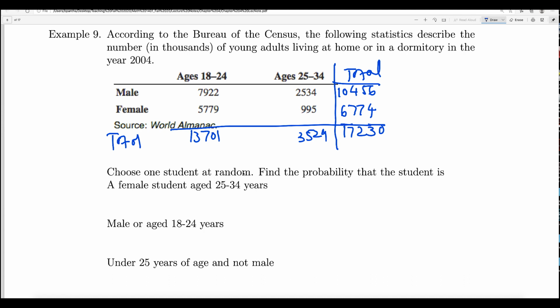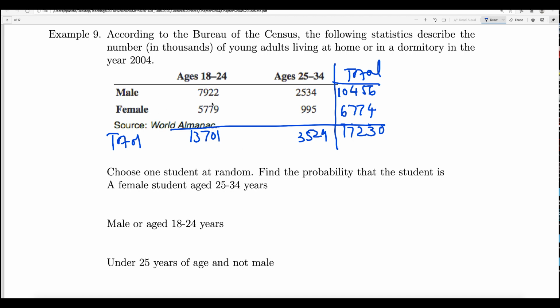Let us answer the question here. Choose one student at random. Again, if the table is given, you need to find out the row total and the column total, okay. And if the table is not given, you need to first fill the information in the table like in the previous example, and then find the row total and column total, and then you answer the question. So choose one student at random. Find the probability that the student is a female student, age between 25 and 34.